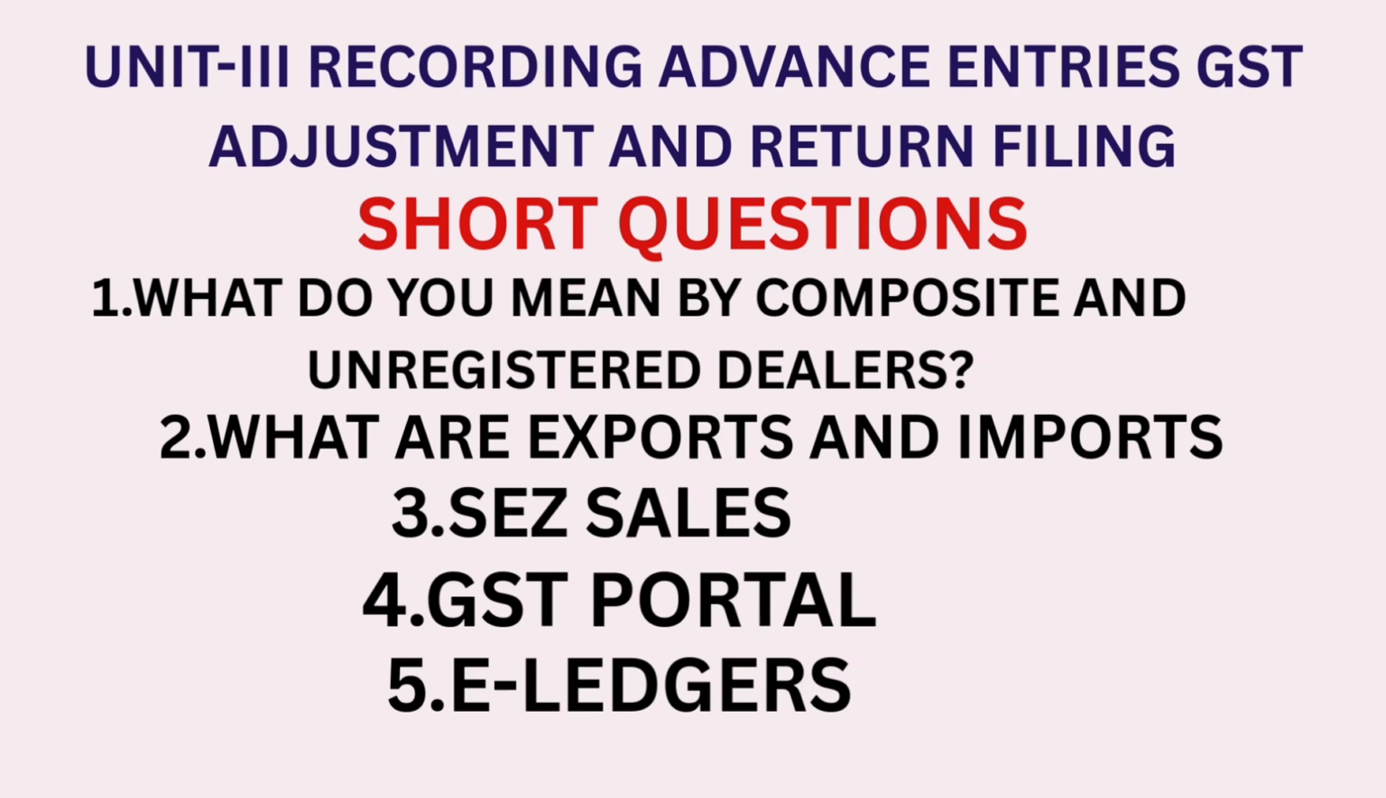Now unit 3. Unit 3 is recording advance entries, GST adjustments and return filing. First, short questions. What do you mean by composite and unregistered dealer? Very important. What are exports and imports? Very important. SEZ sales, 100% important. GST portal, that is also very important.